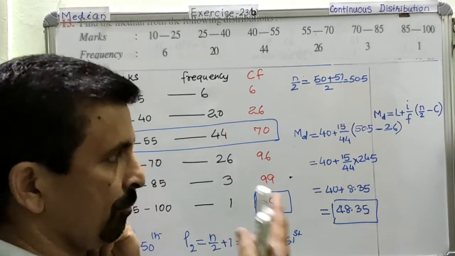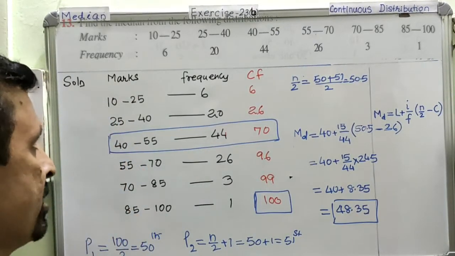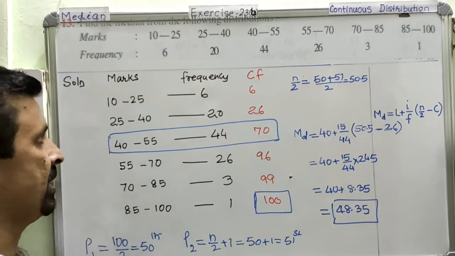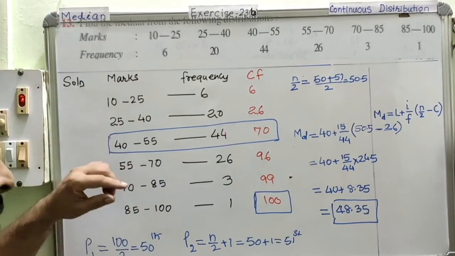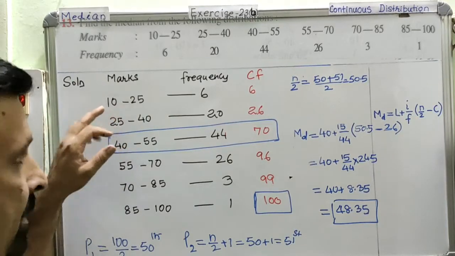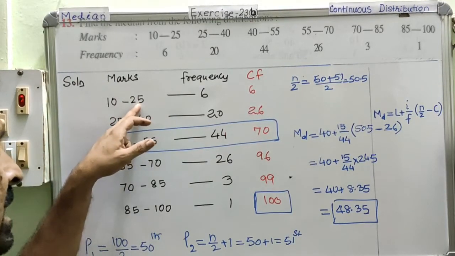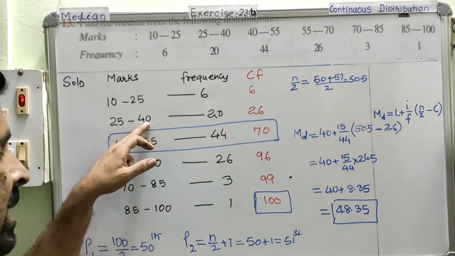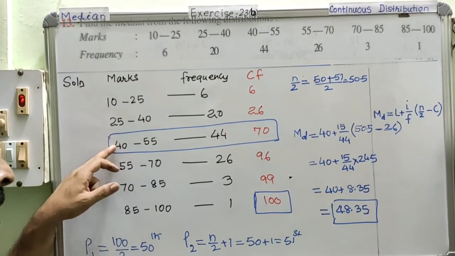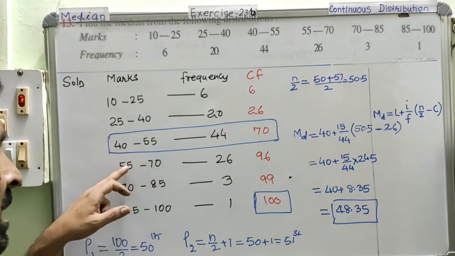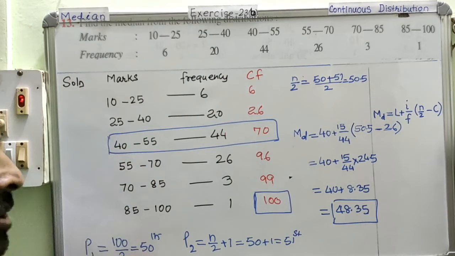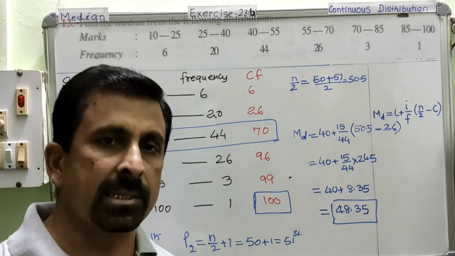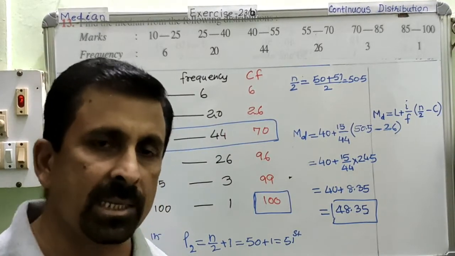Before we move on to the next question, I would like to tell you, look at this class interval. The characteristic of this class interval is that the upper limit of any class interval is the same as the lower limit of the next class interval.